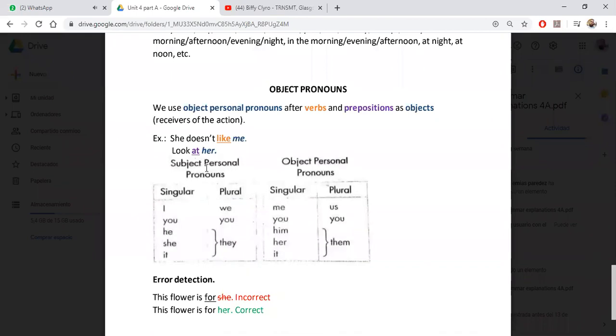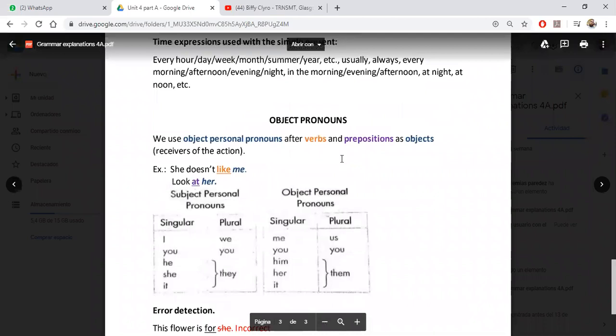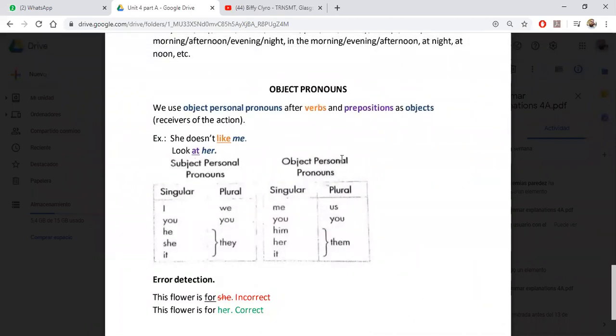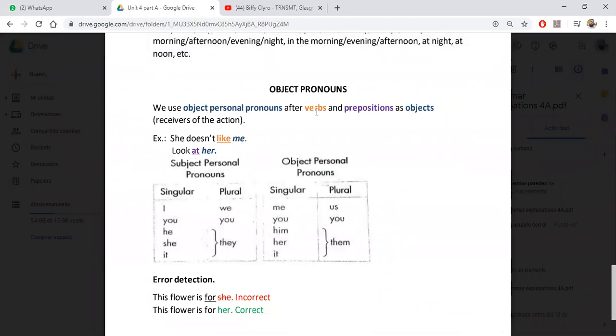Object pronouns. This is a different thing. The object pronouns, folks, are pronouns that we use as objects of the sentence. So we use object personal pronouns after verbs and prepositions.